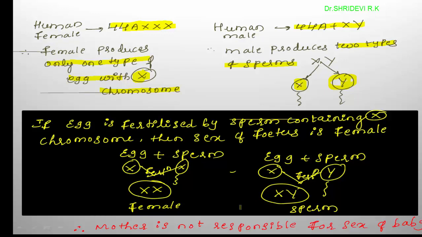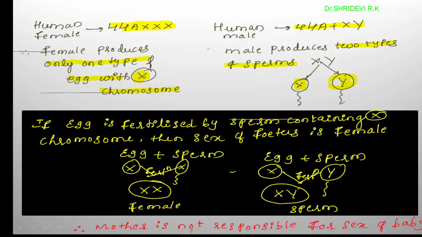The sperm carrying the X chromosome, if it fertilizes the egg, becomes XX and the resultant individual is female. If the sperm carrying the Y chromosome fertilizes the egg, the resultant individual becomes male with the XY combination of chromosomes.